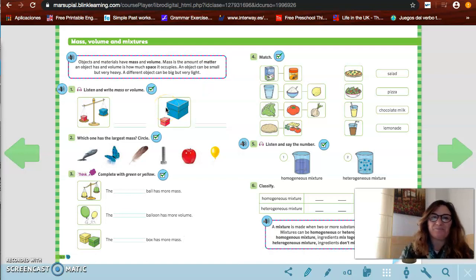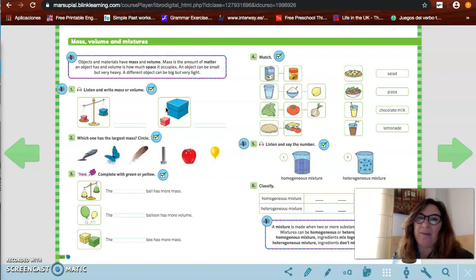So here they say that objects and materials have mass and volume. Todo objeto y todo material, los objetos y los materiales, tienen masa y volumen. Mass is the amount of matter an object has. La masa es la cantidad de materia que tiene un objeto. And volume is how much space it occupies. Y el volumen es cuánto espacio ocupa ese objeto.